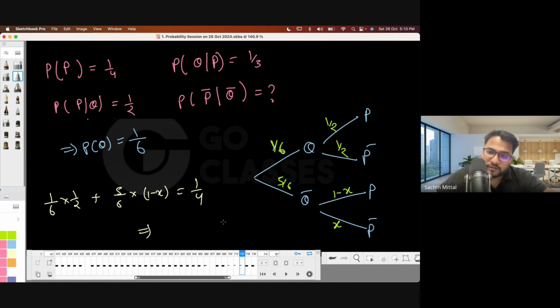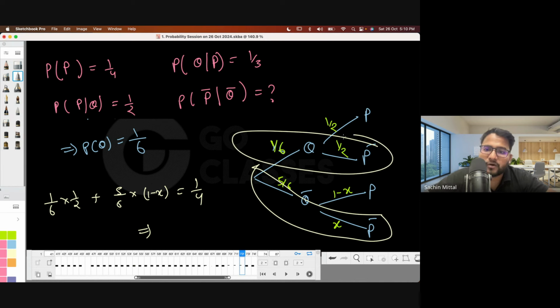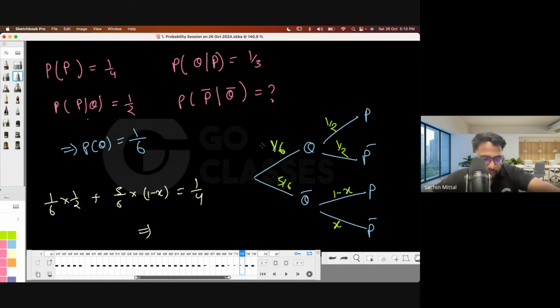So what is the value of x that you are getting? Or maybe you can find the probability of p complement from this probability of p, and then directly use p complement in this chain. So whatever is easier for you. So x is coming out to be 4 by 5. Yes, x is 4 by 5.